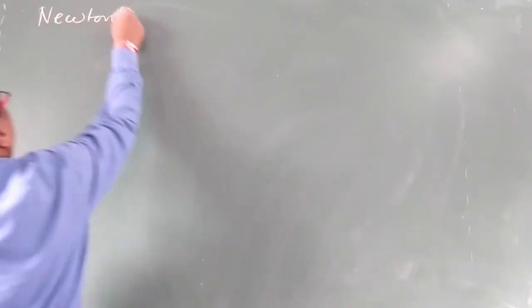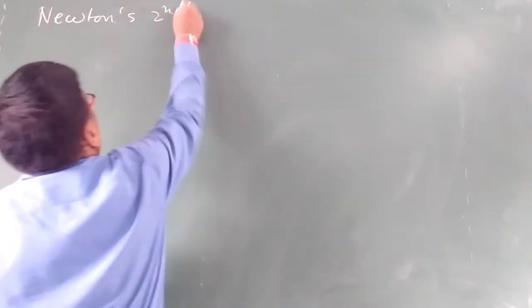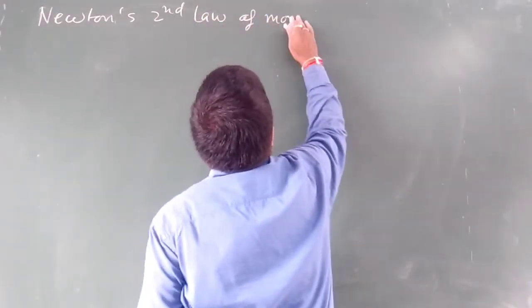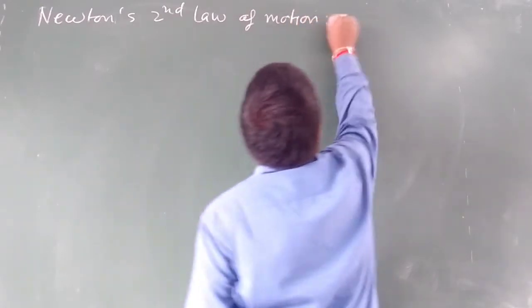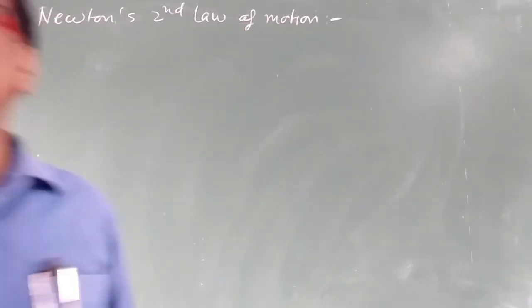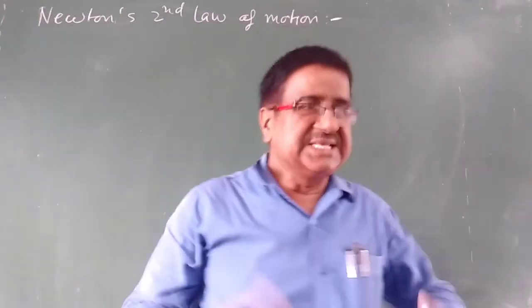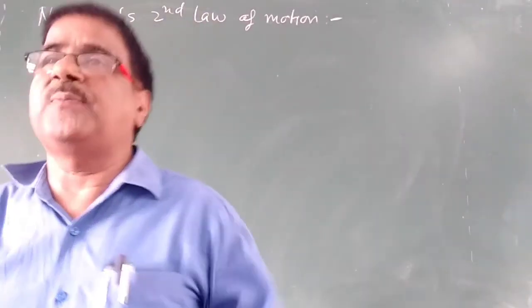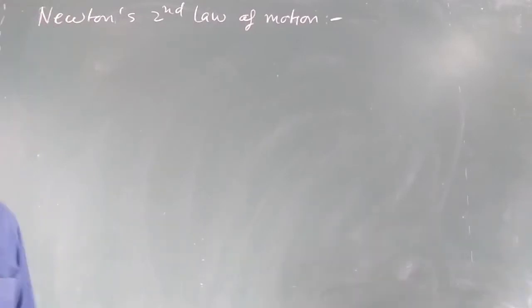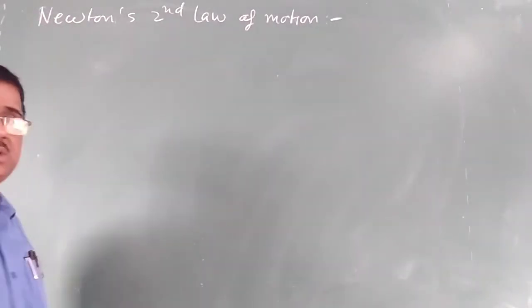Newton's second law of motion. Newton's second law of motion is stated as: the rate of change of momentum is equal to the force applied, and it takes place in the direction of force.